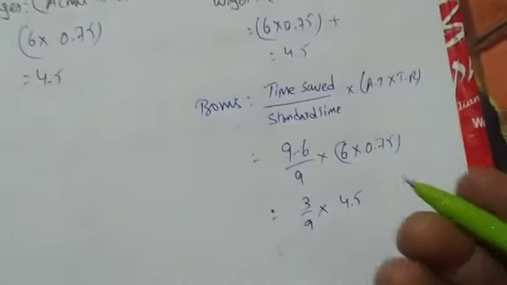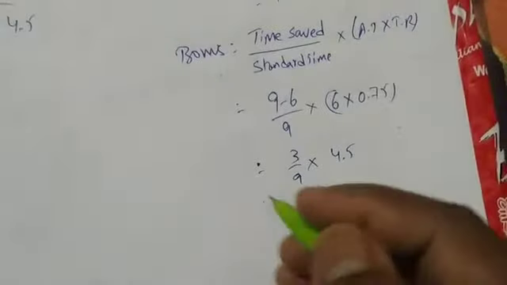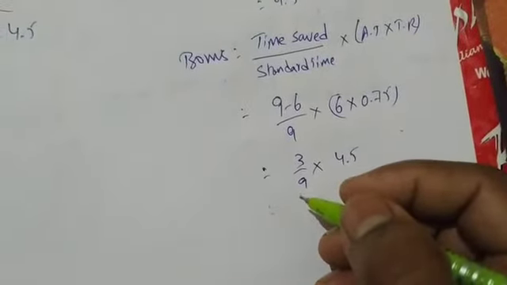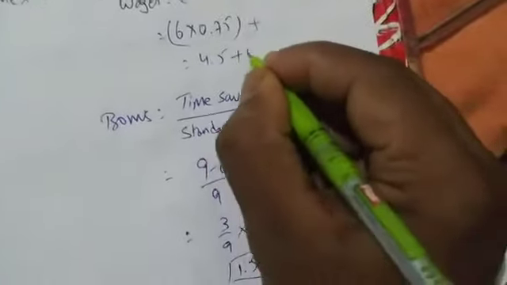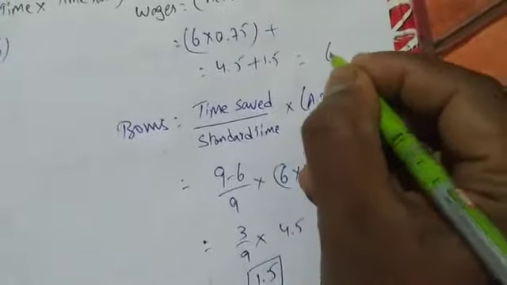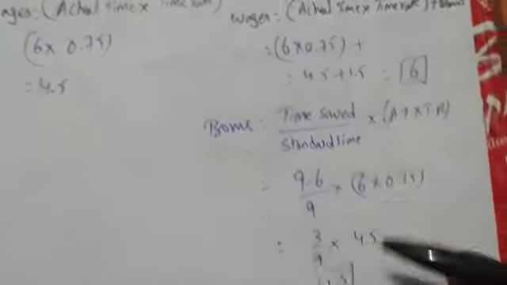We are getting 1.149, which we can take as 1.5. So 1.5 is the bonus. Here we have 4.5 plus 1.5. So the total wages under Rowan is how much? 6. Easy, right? I am not explaining further because it's very easy.